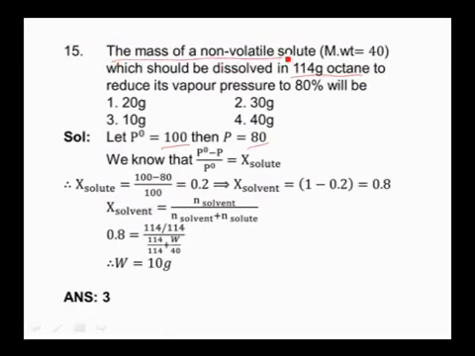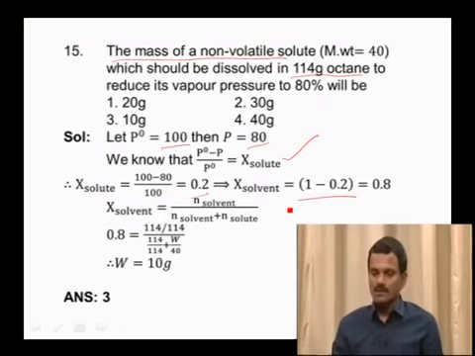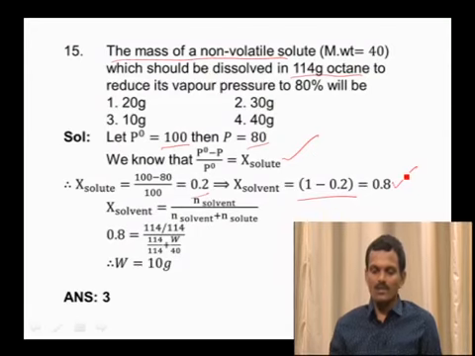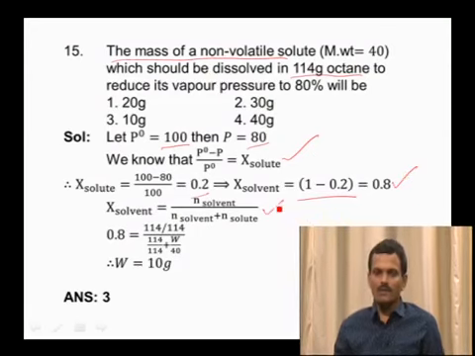Now by substituting these values in Raoult's law, first we will calculate the mole fraction of solute, that is 100 minus 80 by 100, which gives 0.2. So the mole fraction of solute is 0.2. Then the mole fraction of solvent will be 1 minus 0.2, because the sum of the mole fractions is equal to 1. So the mole fraction of solvent is 0.8. Then I will take the relation for mole fraction of solvent: mole fraction of solvent is equal to moles of solvent by moles of solvent plus solute. By substituting the values here and simplifying, you will get the mass of solute which is required, equal to 10 grams. So our answer is 10 grams. The third option is the correct answer.